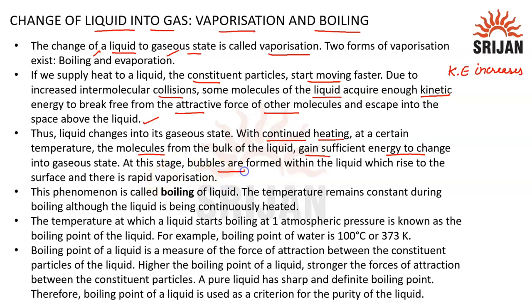At this stage, bubbles start to form within the liquid which rise to the surface, and there is rapid vaporization. This phenomenon is called boiling of the liquid, and the temperature remains constant during boiling, although the liquid is being continuously heated, until all the liquid has been converted to gas. The temperature at which a liquid starts boiling at 1 atmospheric pressure is called the boiling point of the liquid. We know the boiling point of water is 100 degrees Celsius or 373 Kelvin.